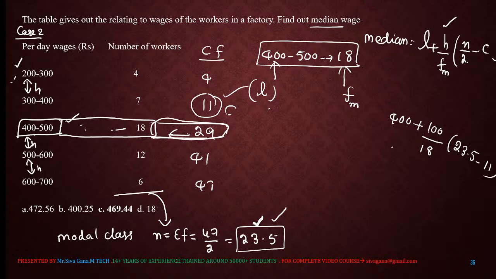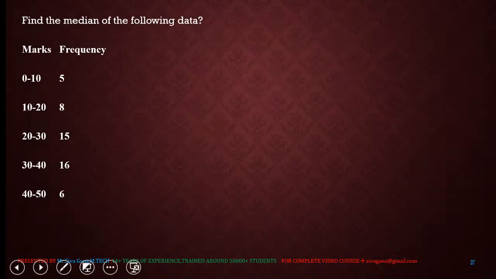This is the calculation we need: 400 plus 100 by 18 into 23.5 minus 11. I already calculated it, that's why I'm giving the value directly: 469.44. Right? Median calculation, second variety of case 2, discrete data. We will see one more question of this category.